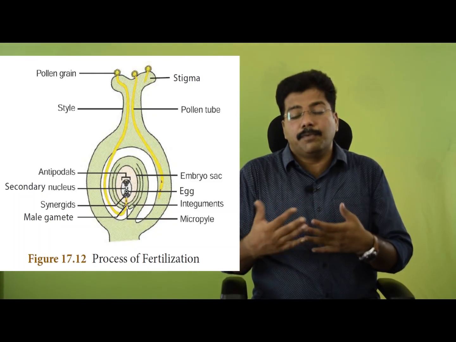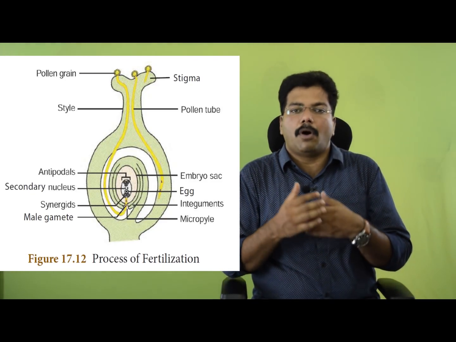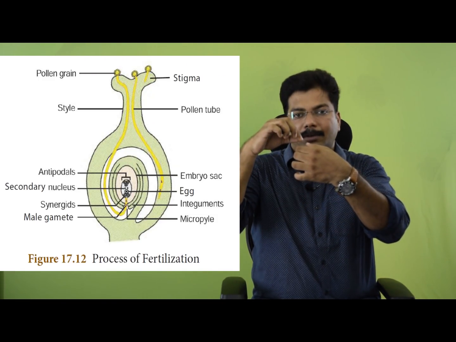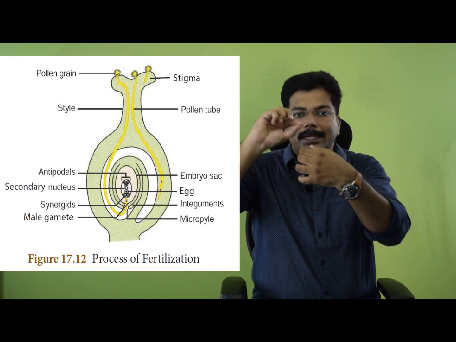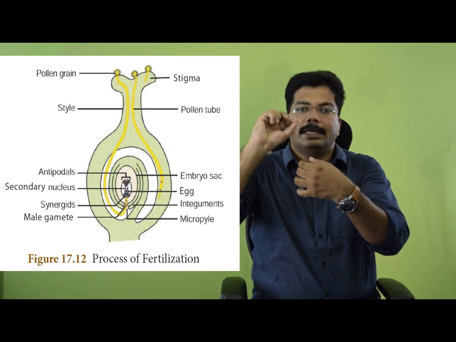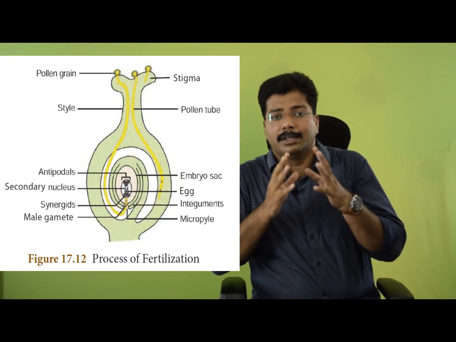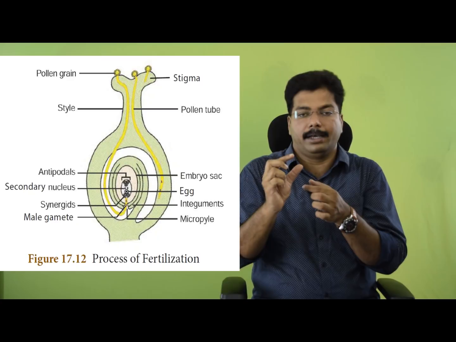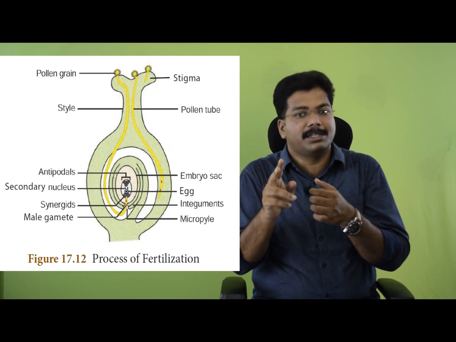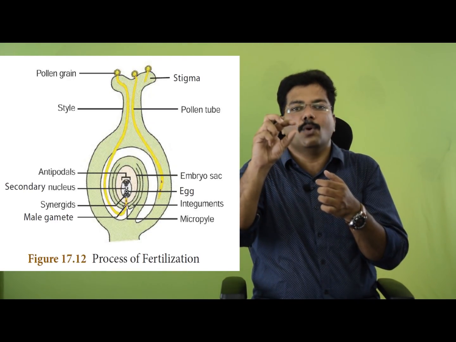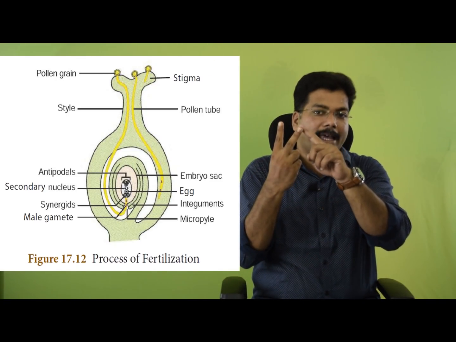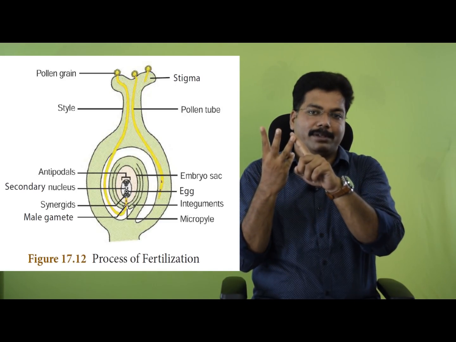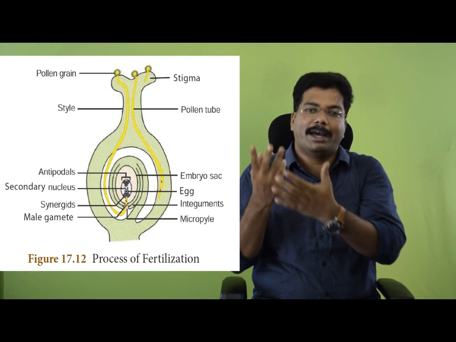And in the next, fourth step, the tip of the pollen tube that has already reached the micropyle will burst open and release the two gametes. In the fifth stage, one male gamete will go and fuse with the egg to form the zygote. The second sperm will go and fuse with the secondary nucleus. The secondary nucleus is haploid, N, and the male sperm is also haploid. So a 3N nucleus will be formed.